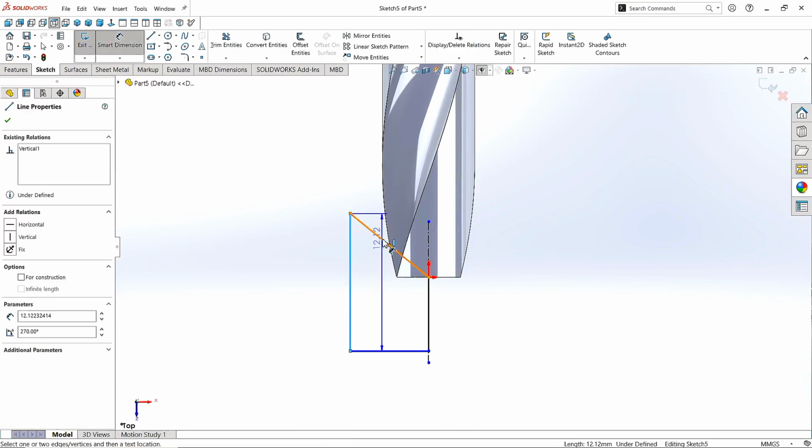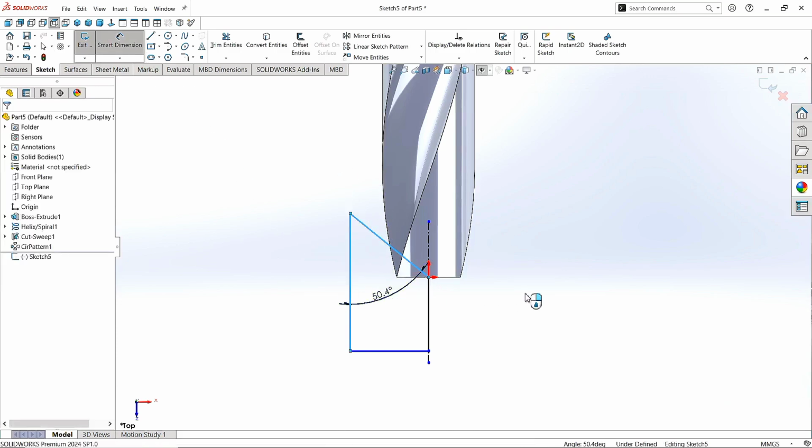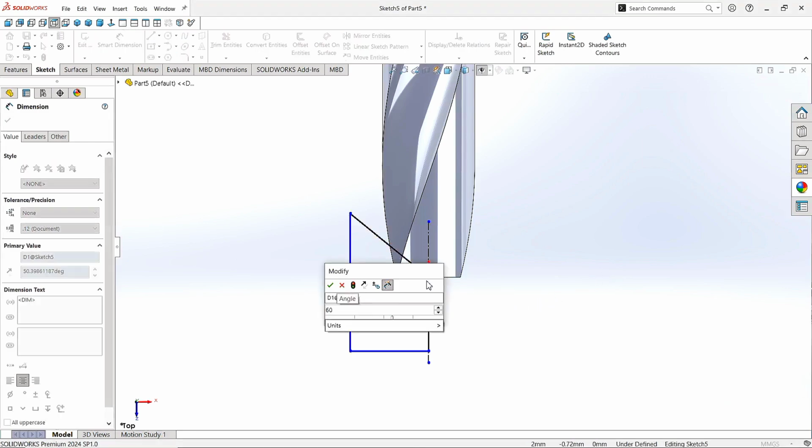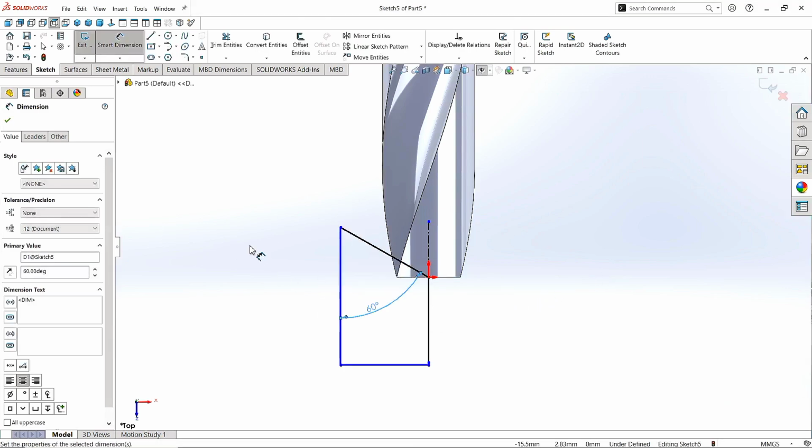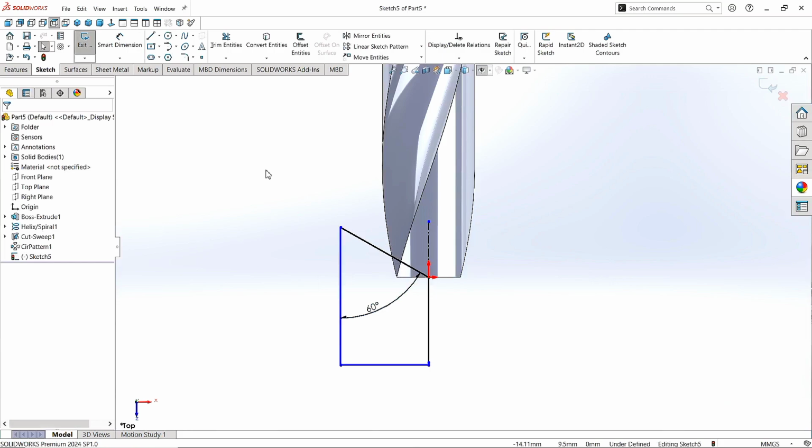Take the Smart Dimension command. Select this line and this one. Give the angle 60 degrees. Click OK. Again click OK to finish the command. Click Finish the sketch.